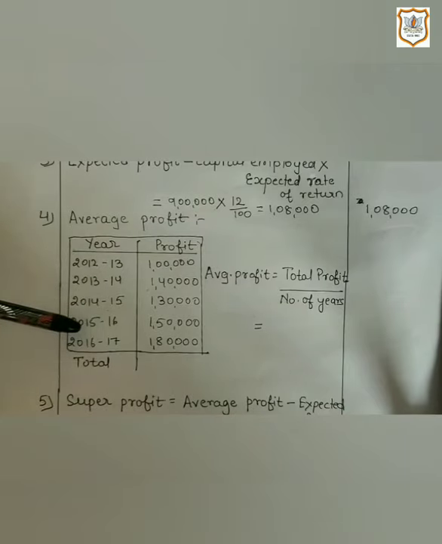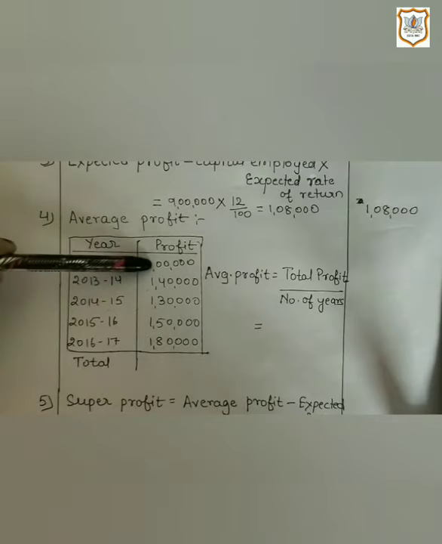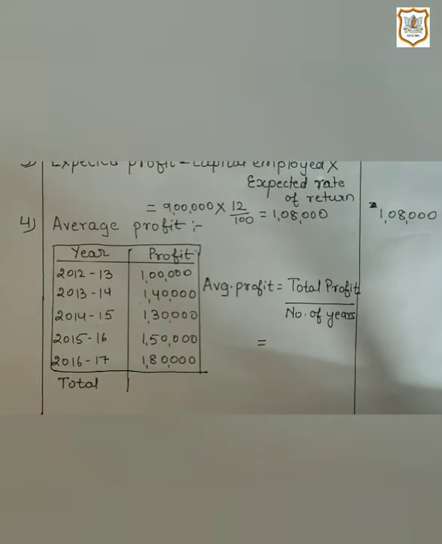As you must have noticed here that in the oldest first year profit is 1 lakh and in the next year profit is increasing, which is 1,40,000, but in third year it is decreasing, which is 1,30,000, and in fourth year again it is increasing, which is 1,50,000, and in fifth year it is 1,80,000. So in this situation we will find out average profit, not weighted average profit.